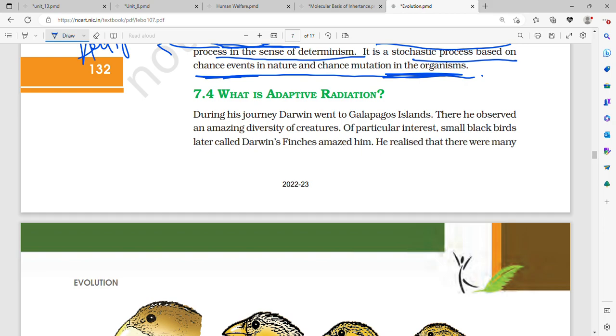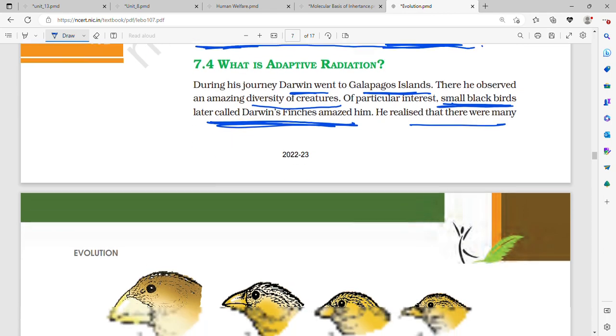Now, what is adaptive radiation? During his journey, Darwin went to Galapagos Island. In Galapagos Island, he saw amazing diversity of creatures. Of particular interest were the small black birds. Later, he called them Darwin's finches.